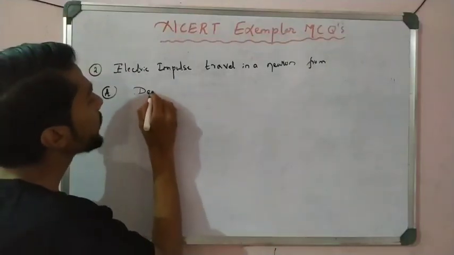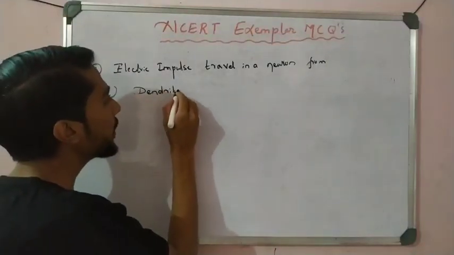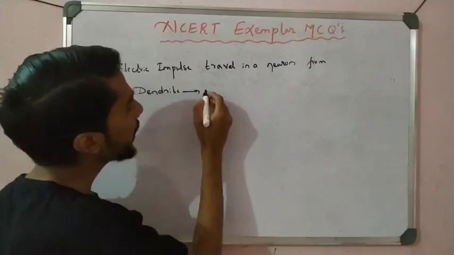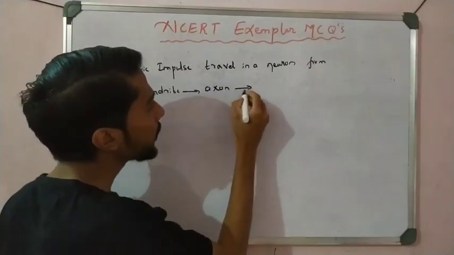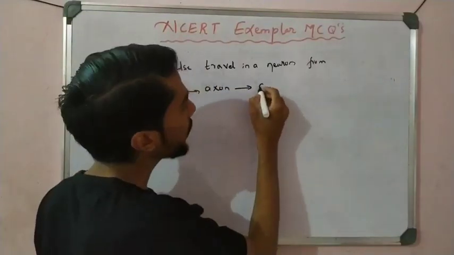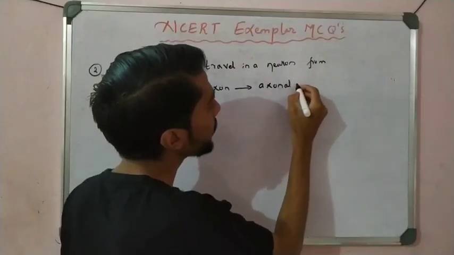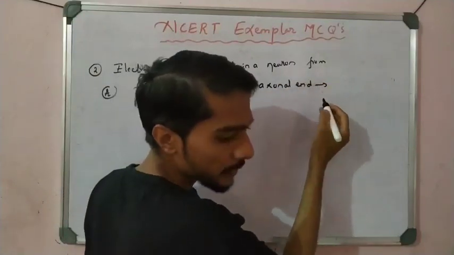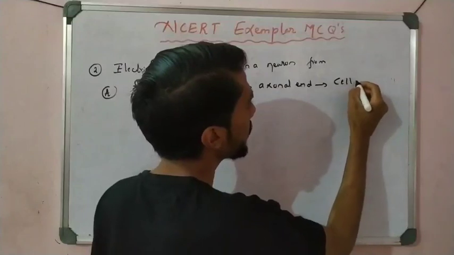Option A: first dendrite, then axon, then axonal end, and then cell body. So write it down first, later we discuss it.